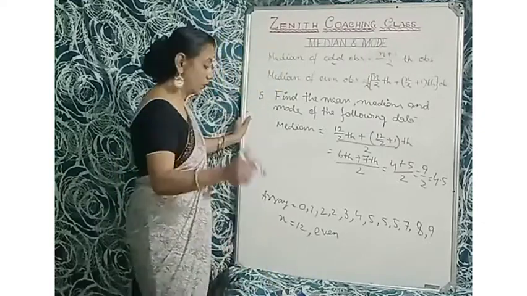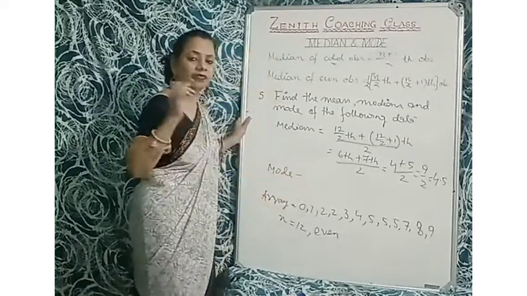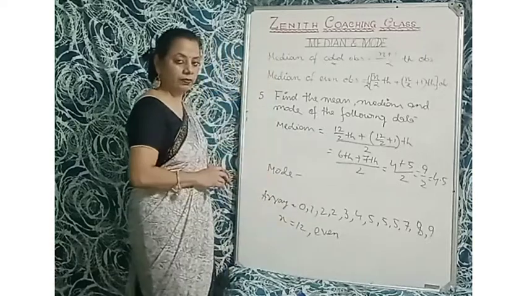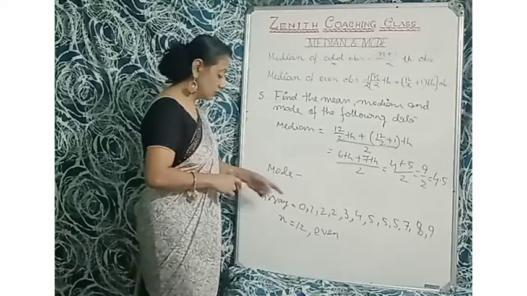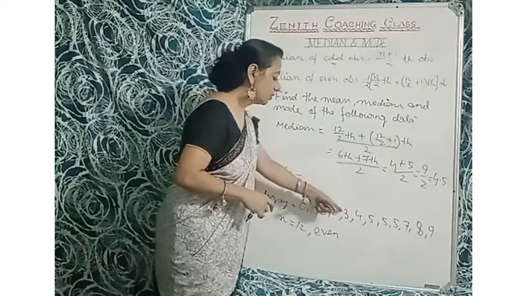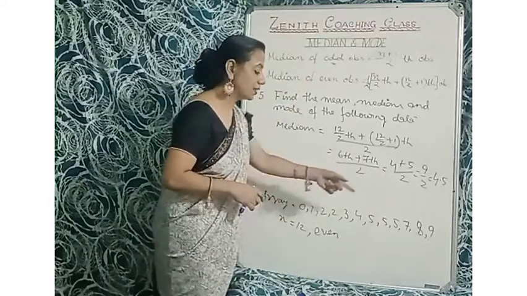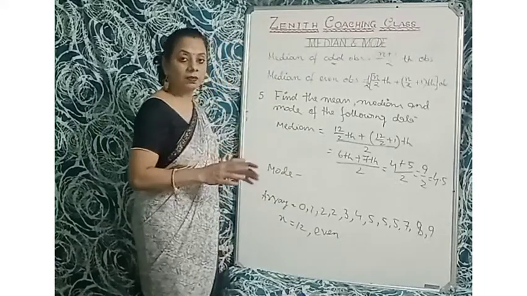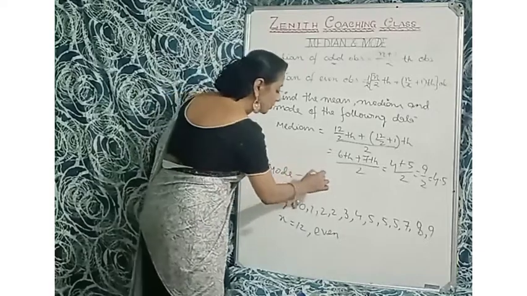Now in case of mode, that is the last one. Mode is very easy. So numbers are here 0, 1, 2, 3, 4, and so on. Which number is obtained most? 0, 1 time, 1, 1 time, 2, 2 times, 3 once, 4 once, 5 thrice, 7 once, 8 once, 9 once. So 5 thrice, that means which number has come the most? So 5. So mode is equal to 5.